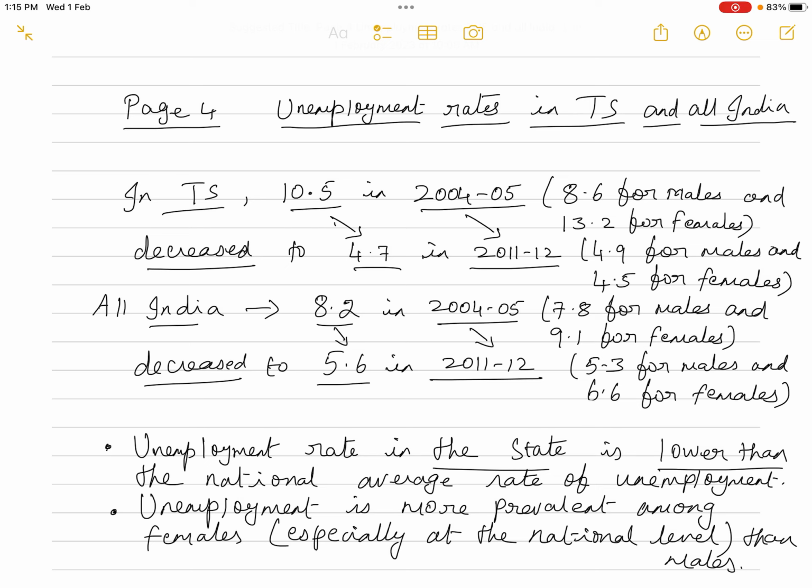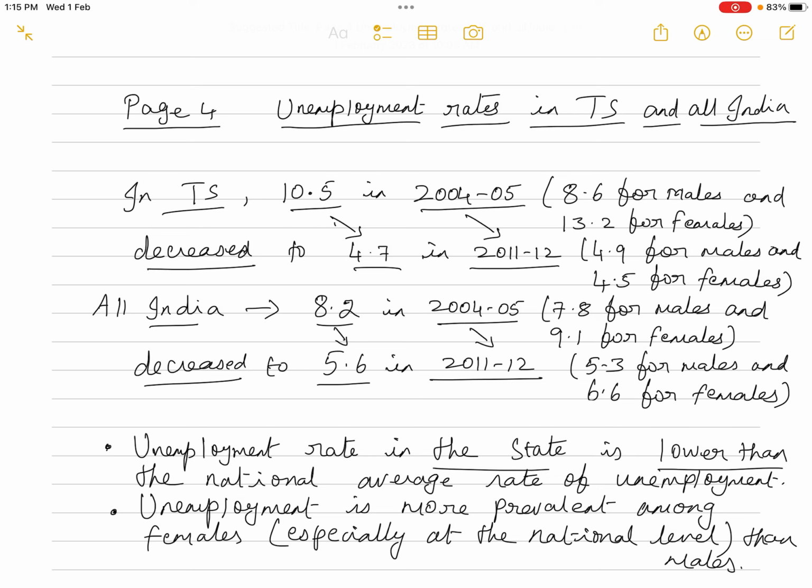Also, in 2004-5 the unemployment rate for females was higher than males, 13.2 and 8.6, whereas in 2011-12 the unemployment rate for females is lower than males, 4.5 and 4.9. This is as far as the Telangana unemployment rate is concerned.